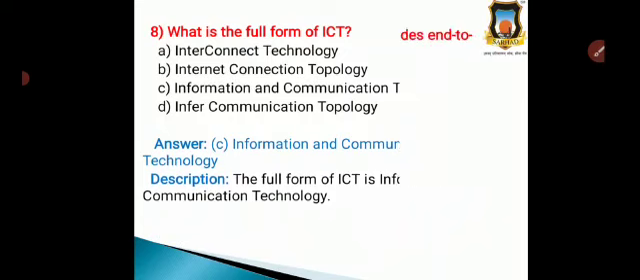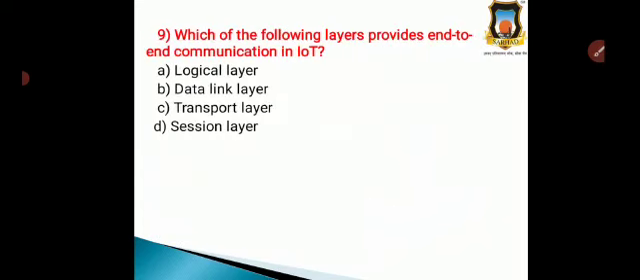Okay. Question number 9. Which of the following layers provide end-to-end communication in IoT? We know that there are different layers. Out of these, which layer provides end-to-end communication in IoT? Option A, logical layer. Option B, data link layer. Option C, transport layer, and option D, session layer. So which layer is used? The correct answer is option C, transport layer.